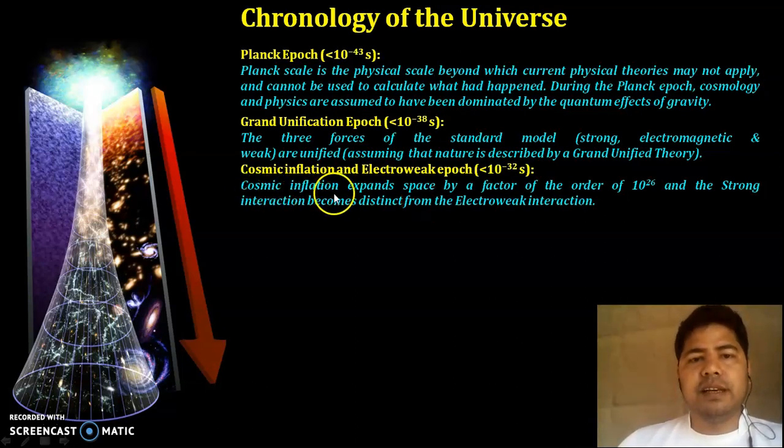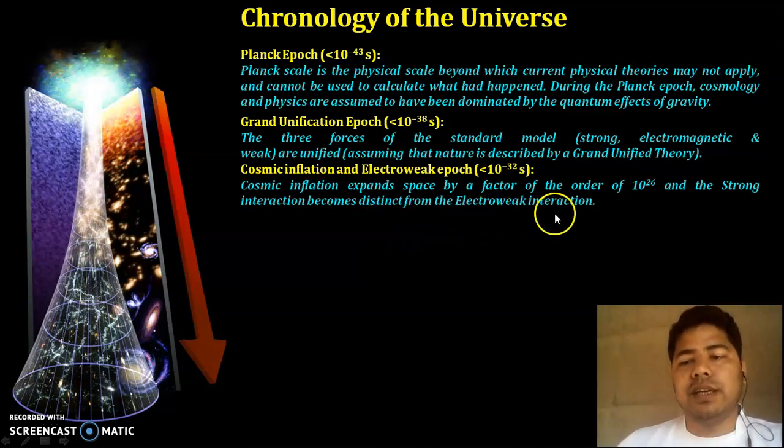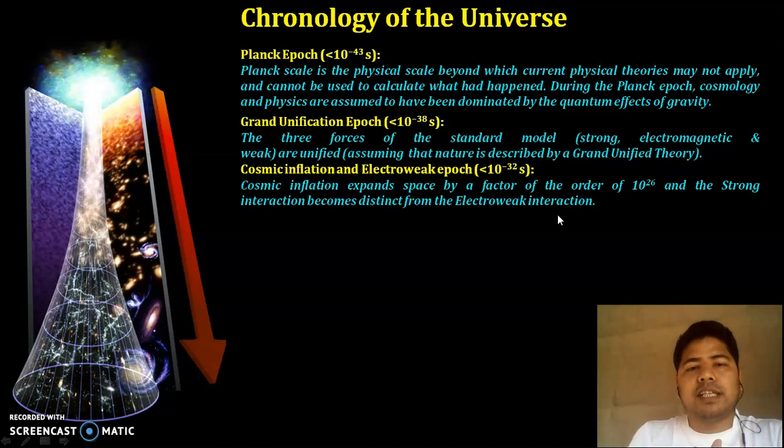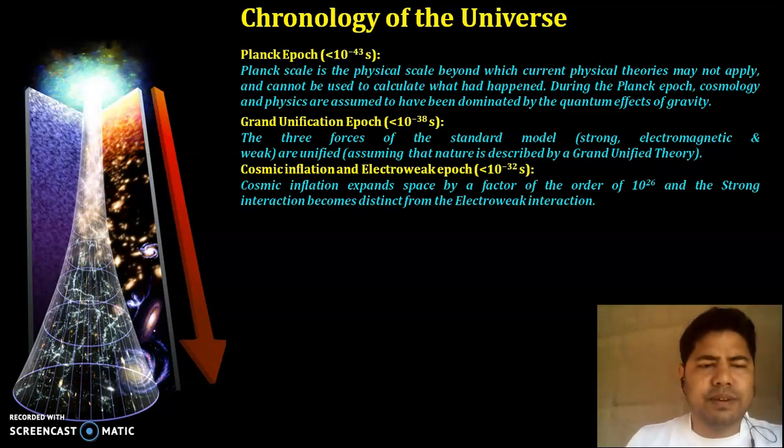This cosmic inflation expands space by a factor of order 10 to the 26, and the strong interaction becomes distinct from the electroweak interaction. The universe starts expanding due to this cosmic inflation, that expands space at a very high rate, and the electroweak interaction and the strong interaction become distinct.